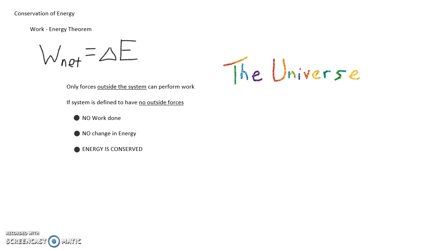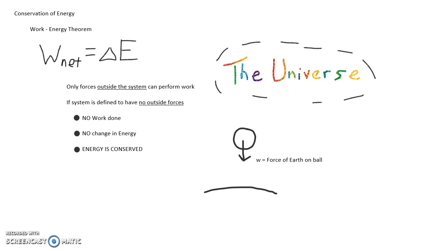So let's take a look at some examples. If you define your system to be the entire universe, which you're allowed to do, then there are no outside forces to perform work. That means that this is an isolated system with no work done by forces outside the system, no change in energy inside the system, and indeed, energy inside the entire universe is conserved. However, it takes many forms, such as nuclear, electrical, thermal, and mechanical, along with a slew of other energies. It's complicated. So let's refer back to a simpler example from our projectile motion unit, an object in freefall.